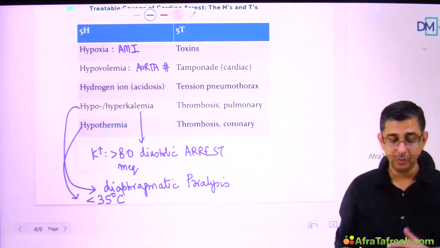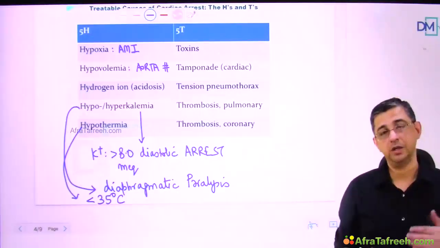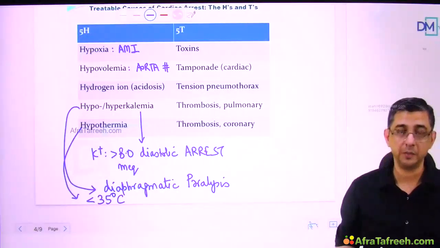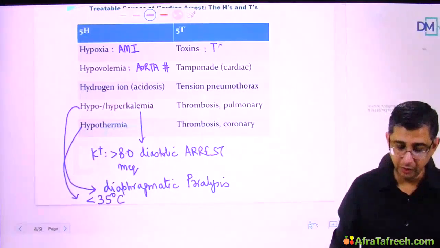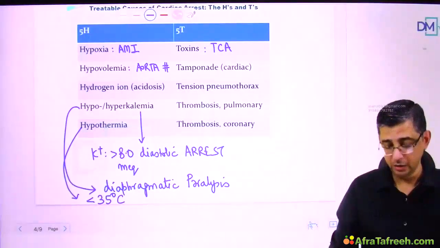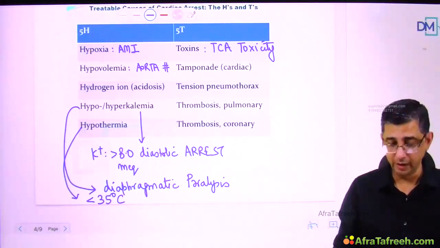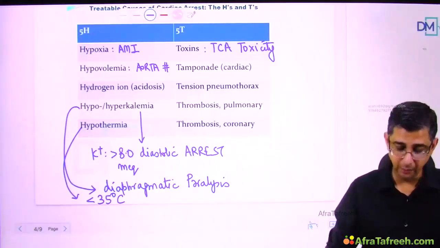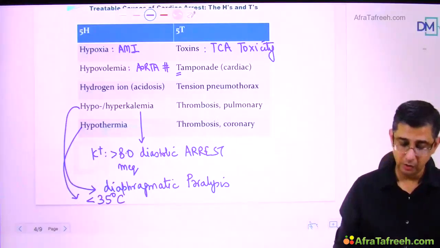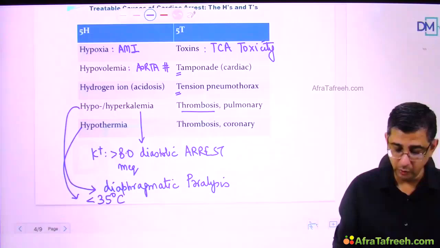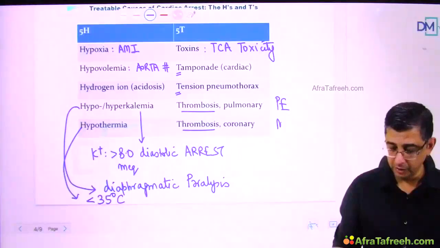So the 5 H's to be remembered are hypoxia, hypovolemia, then hydrogen ion excess, electrolyte imbalance, that is hypo and hyperkalemia, and hypothermia in a patient. Then the 5 T's, the toxins. Toxins could be like the person tried to commit suicide, so it could be tricyclic antidepressant, TCA, toxicity. So apart from a person committing suicide and drug overdosage, it could be cardiac tamponade, where the venous return of the heart is compromised. Input is less, output is less. So is the case with tension pneumothorax. And then two thrombosis are there. It could be pulmonary embolism, or it could be myocardial infarction in a patient.